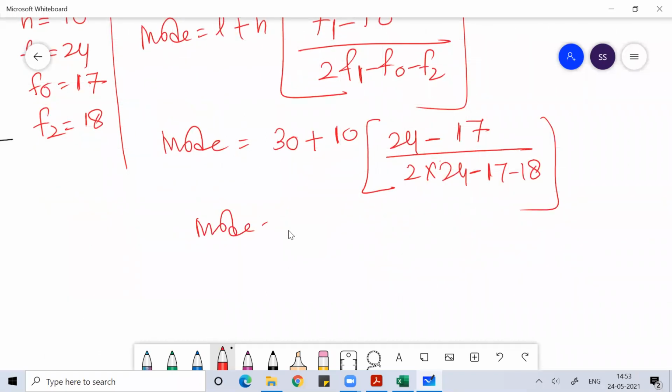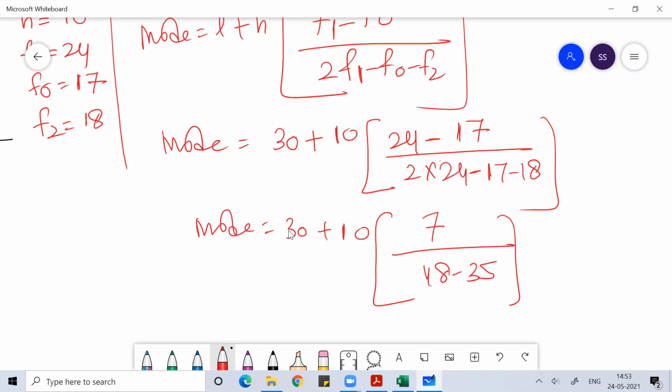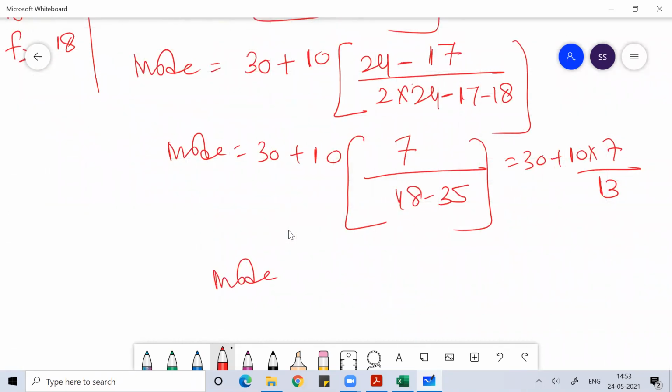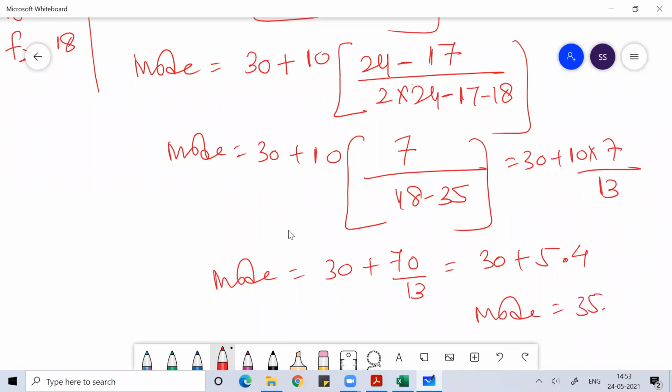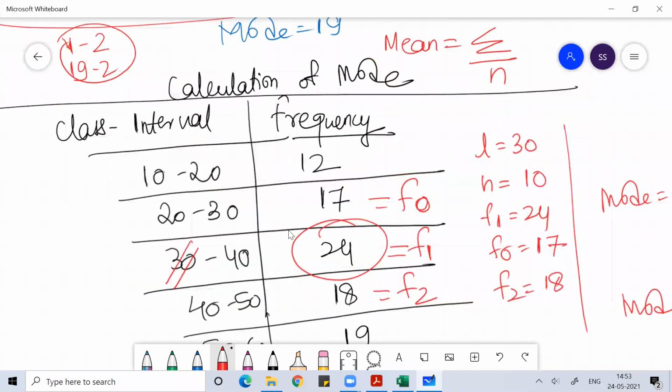So your mode would be 30 plus 10 into 7 divided by 48 minus 35, that would be 13. So mode is equal to 30 plus 70 by 13, is equal to 30 plus 5.4, since 13 fives are 65, and the remainder is around 4. So your mode is equal to 35.4. Simple calculation, guys, you can understand this.